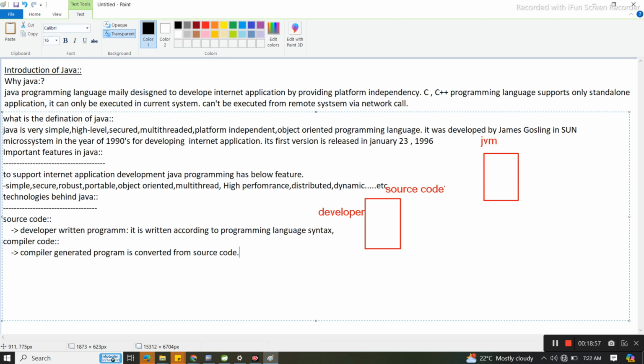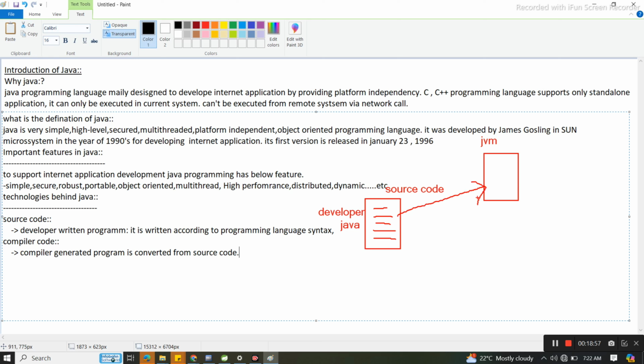Now my question is, by using JVM only we can execute our Java applications. So whatever code is available inside, which the developer wrote syntactically, can JVM understand these codes directly?